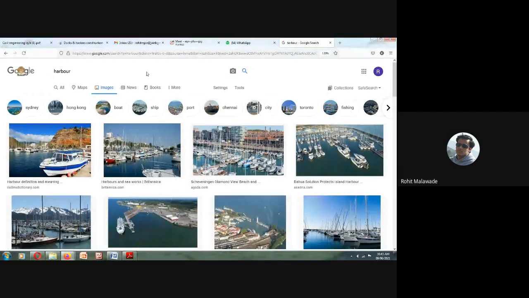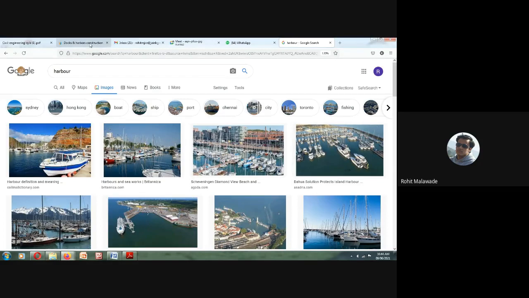So you can say that whatever the import and export material is going to be, either incoming or outgoing, the maximum of the material will be transported through your sea line. Now, before going to the harbor, we will see some of the important aspects of our water mode of transportation.